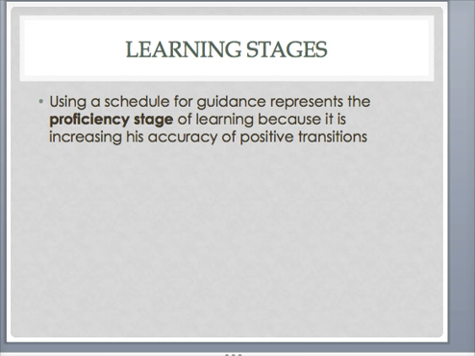The stages of learning range from entry, the level of performance that the student is currently exhibiting, to application, where the learner is required to extend and utilize the learning in new situations. Using a schedule throughout the day and looking to it for guidance about when and where his next transition will be is an example of Matthew in the proficiency stage of learning. This stage is where the teacher's goal is to increase the student's accuracy and fluency in performing the behavior. Miss Sullivan's goal was to help Matthew transition from activity to activity, so by providing him with a schedule he could follow, she was increasing his accuracy of having positive transitions throughout the school day.